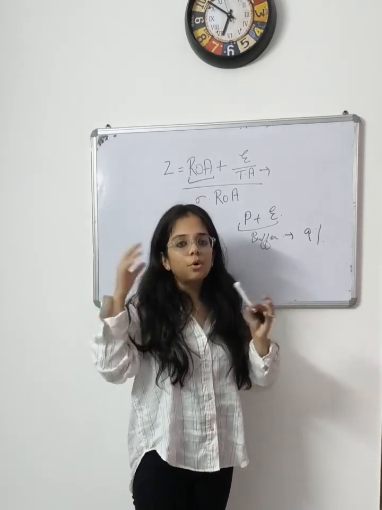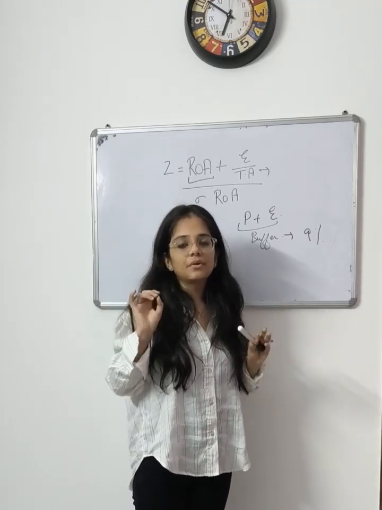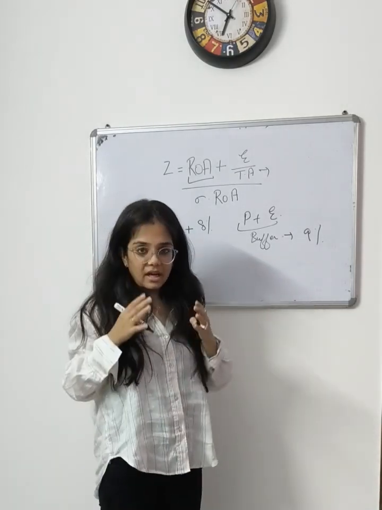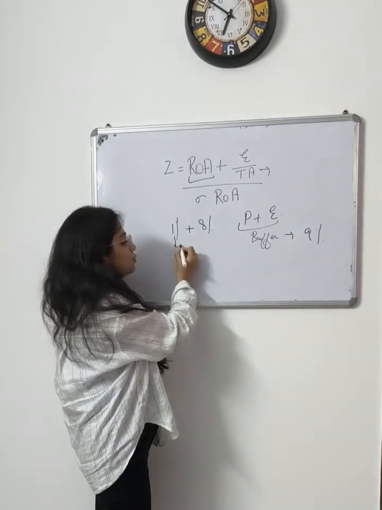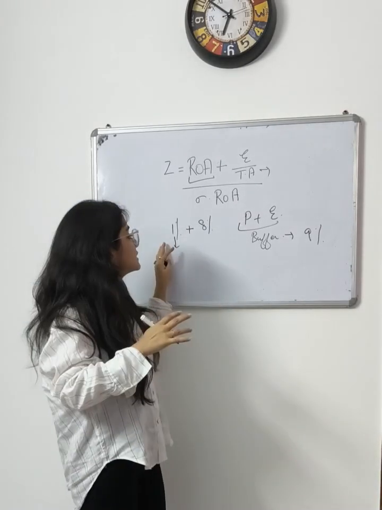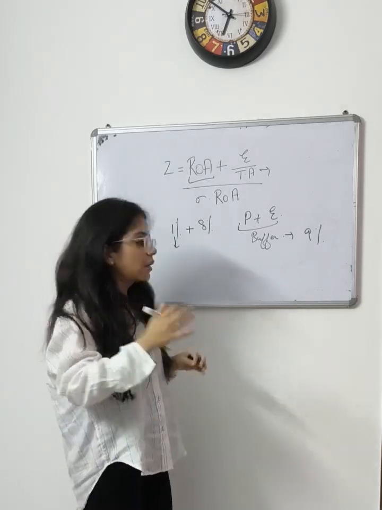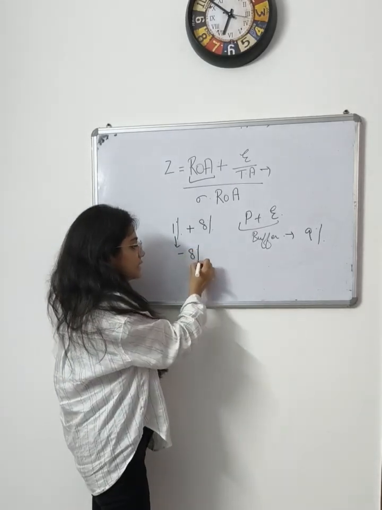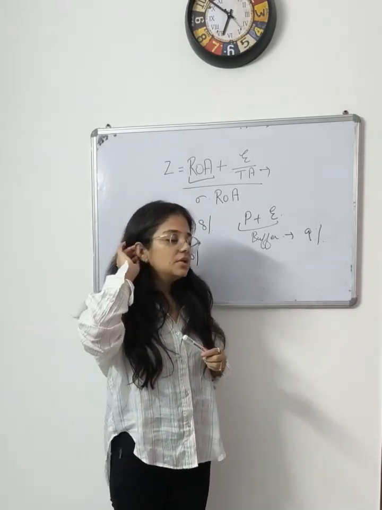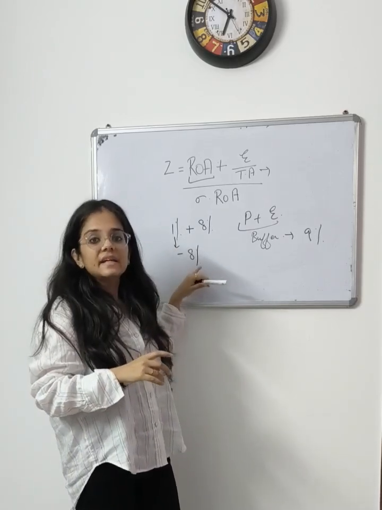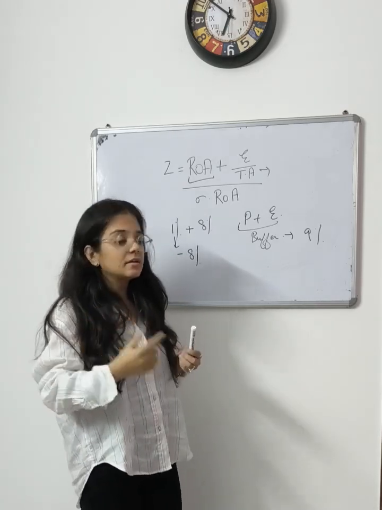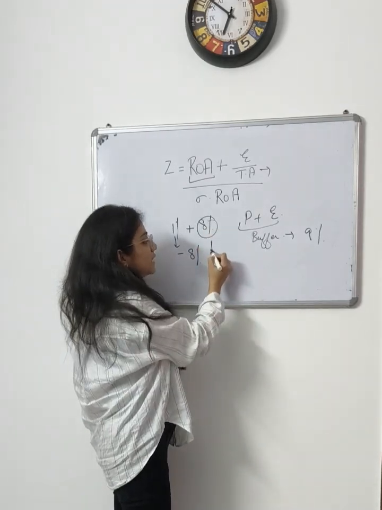Now suppose COVID happened or some stress is going on. Because of that stress, the ROA of the bank declined. I'm taking a very extreme example: at that time the ROA came down from 1% to minus 8%. Now this minus 8% loss will be absorbed by the bank from its equity capital.